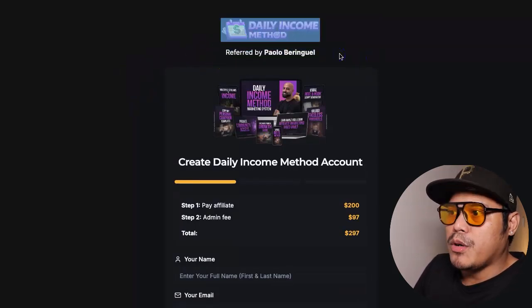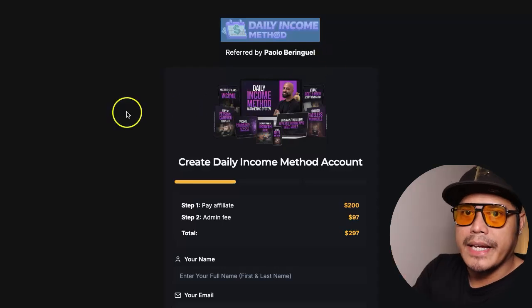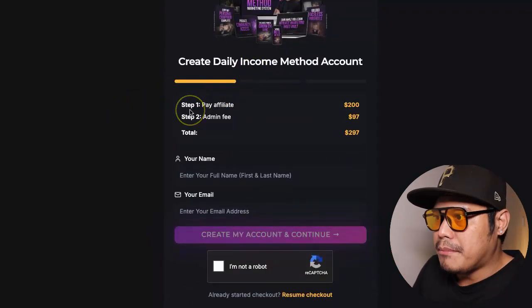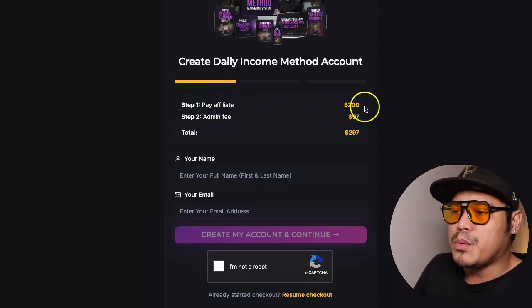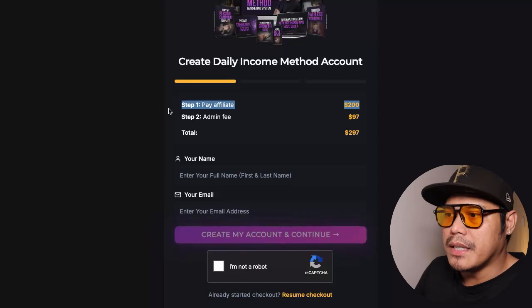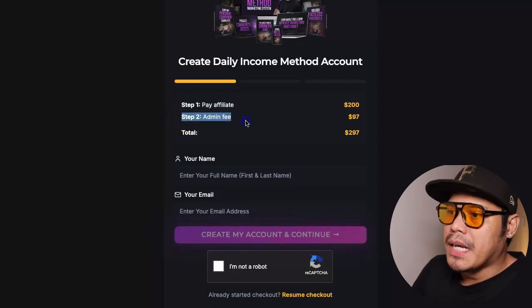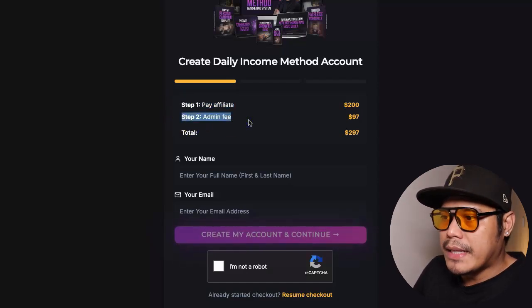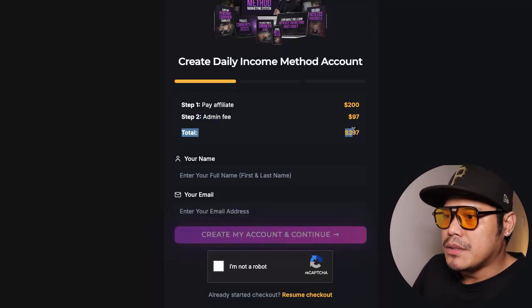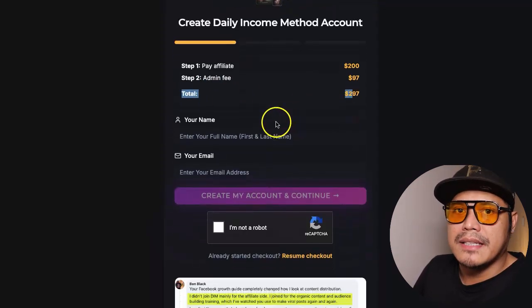That means that you are in my team. Okay, and then it says create daily income method account. So step number one is you need to pay the affiliates a one-time payment of $200. Step number two is a one-time payment of $97 as the admin fee. So total is $297 one-time payment.